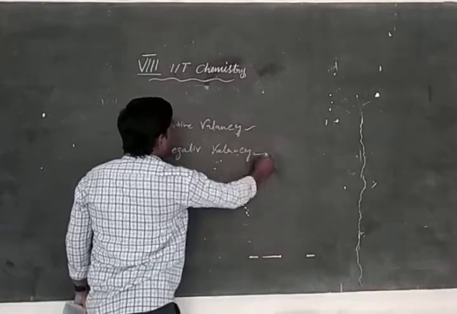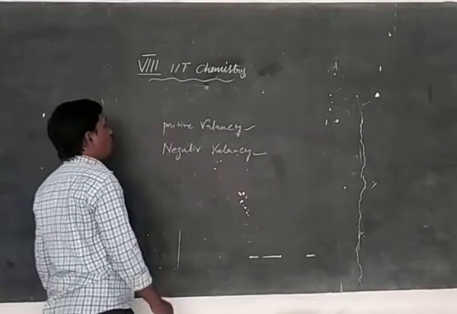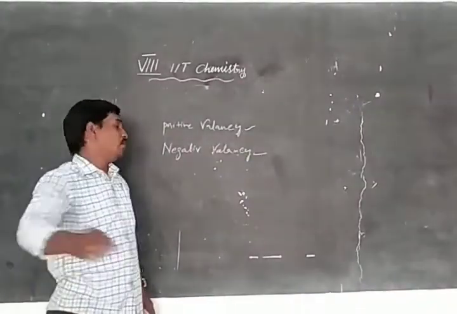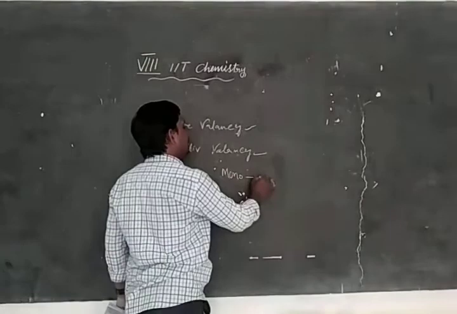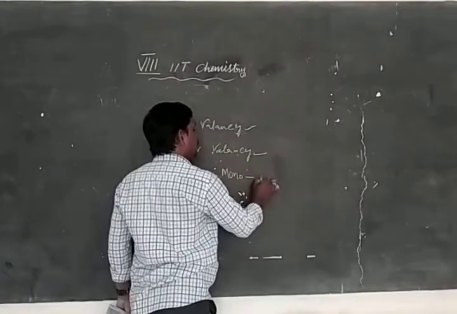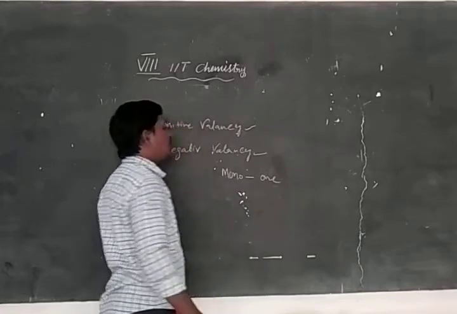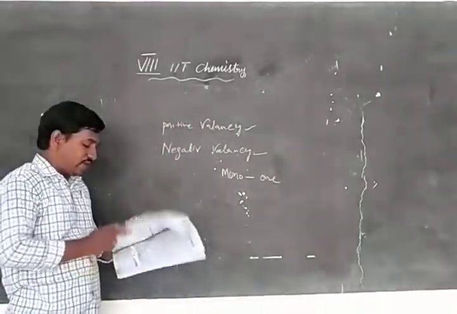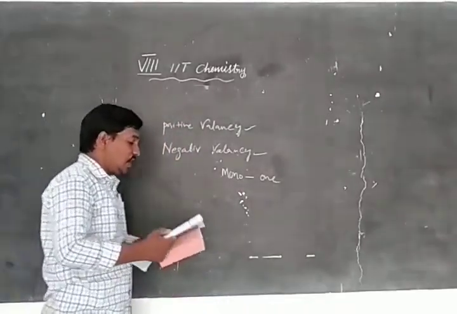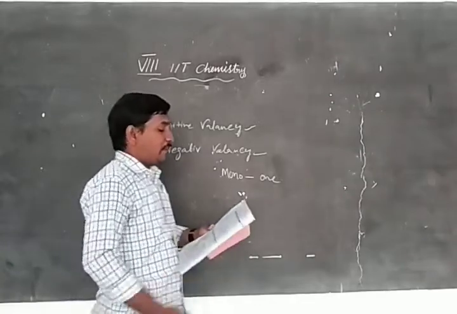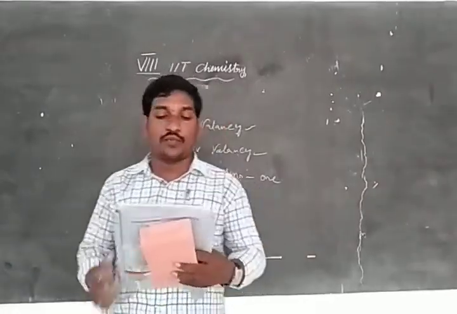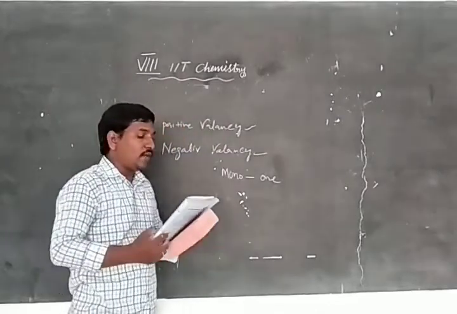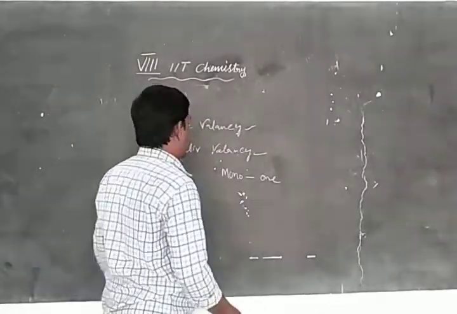Now, monovalent. Mono means 1. Mono positive valency. Here we have to observe one table. The metallic ions formed by donating only one electron from their outermost orbit are called monovalent electropositive ions.